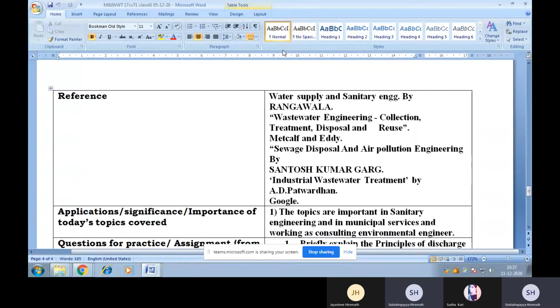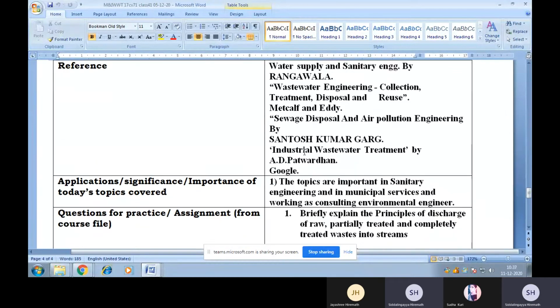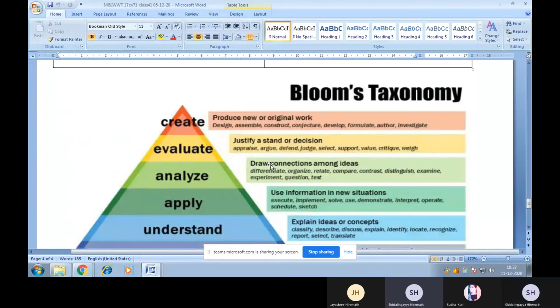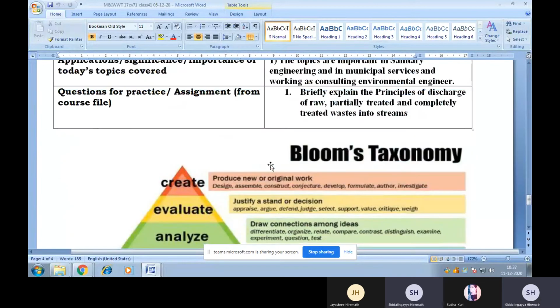Okay, so I have referred these books. Apart from these books, I have referred so many websites to write down the various principles. Okay. So as I told you, these topics are also very important in municipal services as well as working as a consulting environmental engineer. Okay, students.